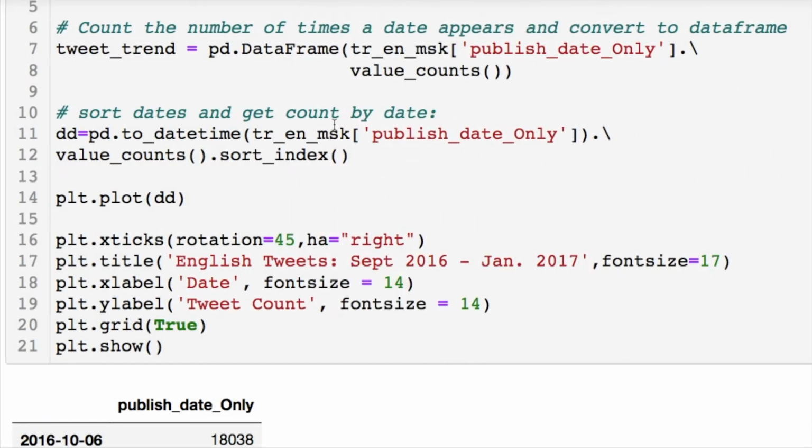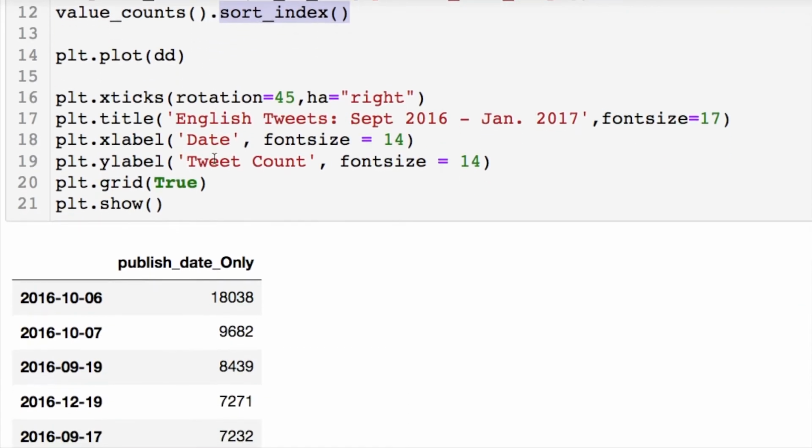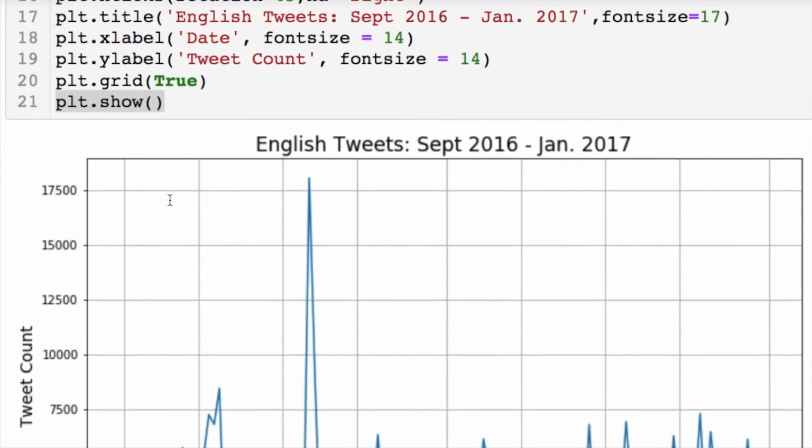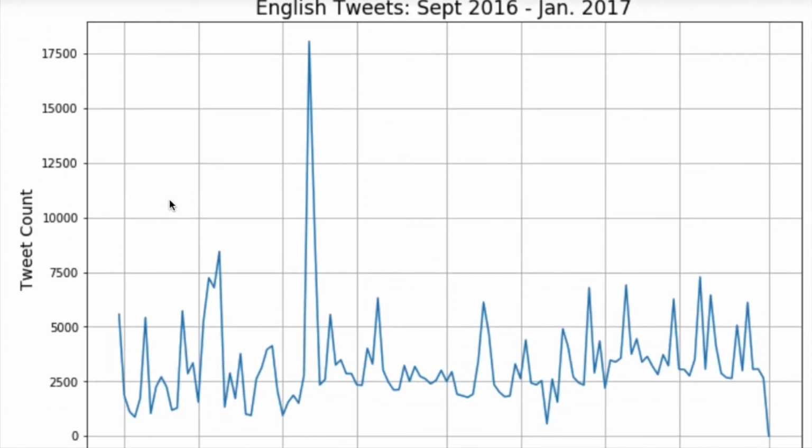We're able to sort these days right here, and then we got this sort index. So what that's doing is this would be our column, and these are the index values. That's what we're sorting by, is this index, and plotting it out. I took the x tick marks and I just rotated them and shifted the labels. Then I created the title, the x and y labels, as well as their sizes, made a good formatting, and printed it. I did the plt.show so you don't have that goofy little message that comes up after the fact.